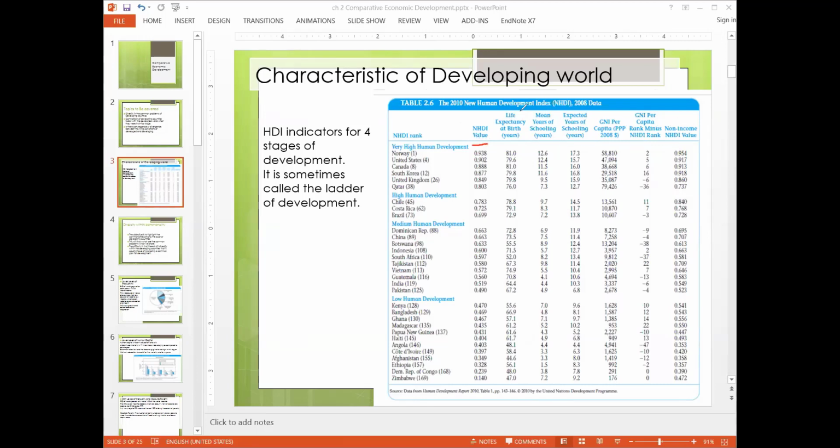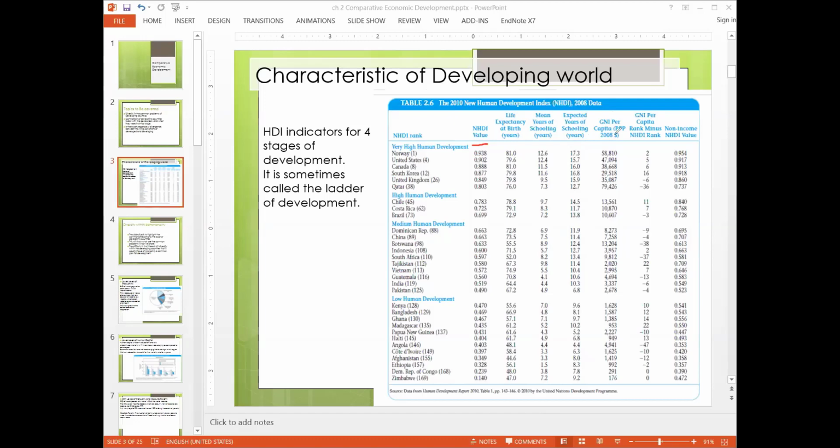First is life expectancy. We already studied what is the meaning of life expectancy. Then mean years of schooling means how many years the people have studied in the country on average. Then expected years of schooling. So what is the expected value of the schooling years that they will get? So this is the maximum value that they can go.